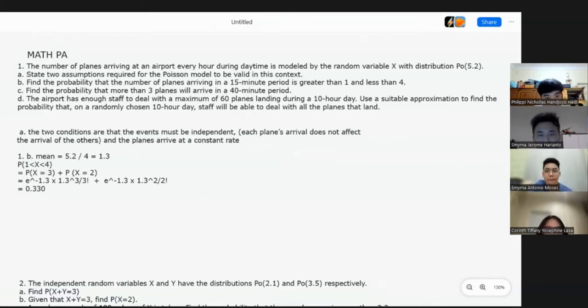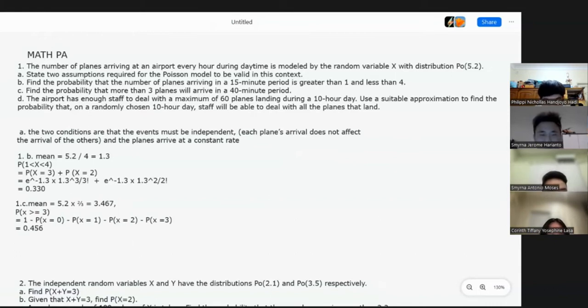So next is 1C. Find the probability that more than 3 planes will arrive in a 40 minute period. So for this one, we just find the mean of 40 minutes, which is 5.2 times 2/3, which equals 3.467.